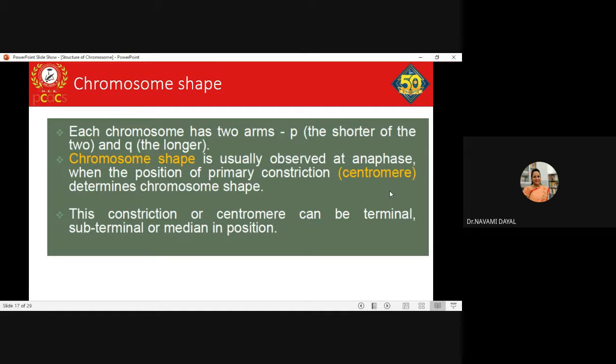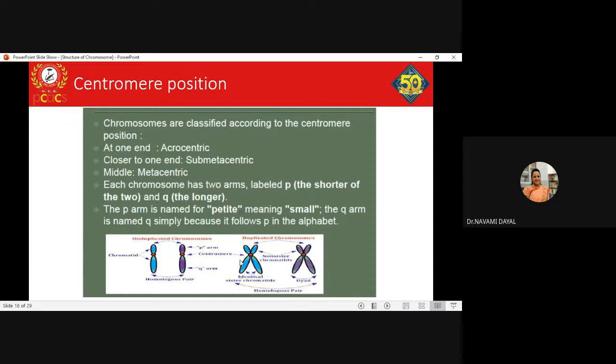So the centromeres could be at different positions. It could be terminal, it could be subterminal, it could be in the middle position. Depending upon the position of that primary constriction, that gives rise to the shape of the chromosome. We'll see how it does.